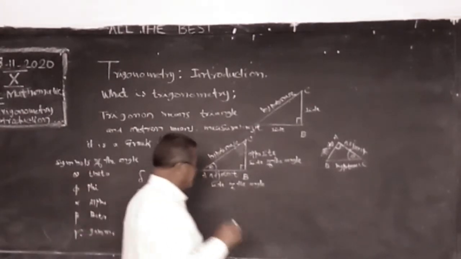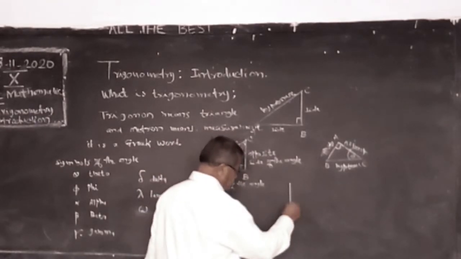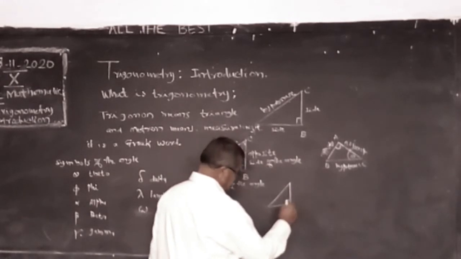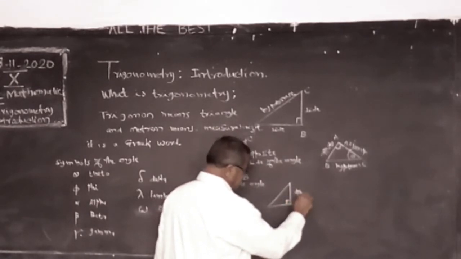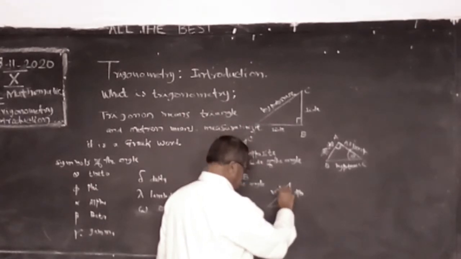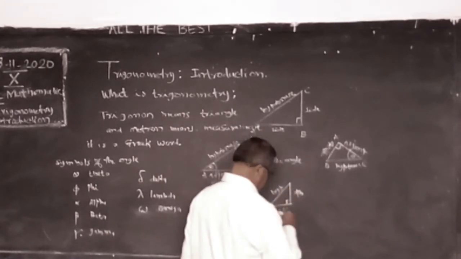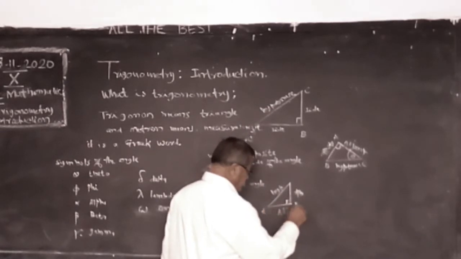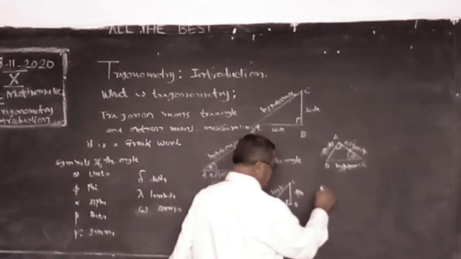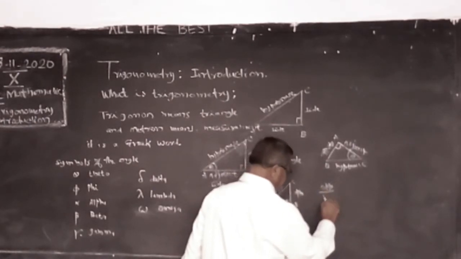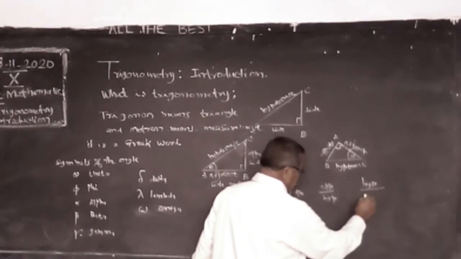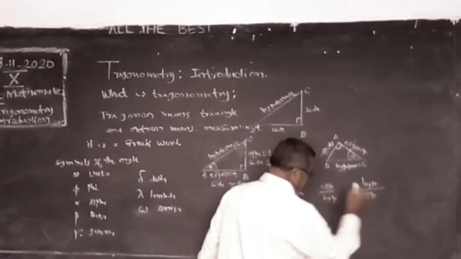Part of them, once again I explain. The 6 ratios. This is the opposite side, short form I am writing, this is the adjacent side, this is the hypotenuse. In triangle ABC, first ratio, opposite side by hypotenuse, and its reciprocal, hypotenuse by opposite side.